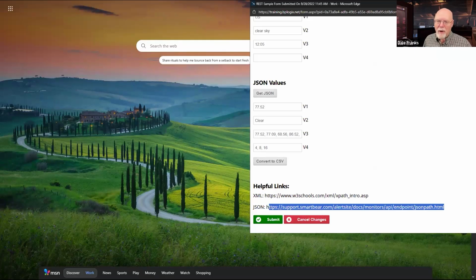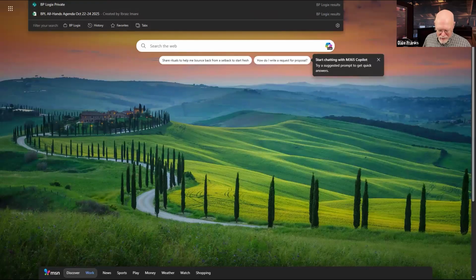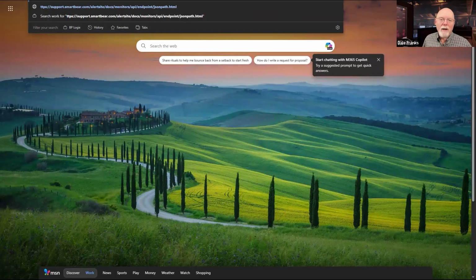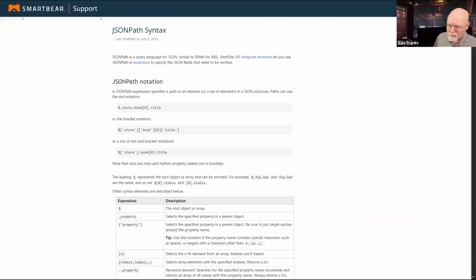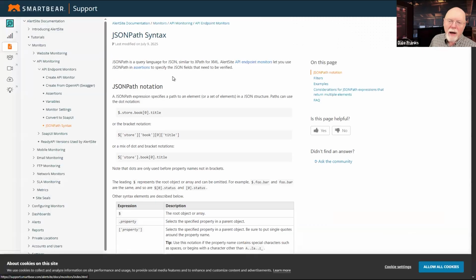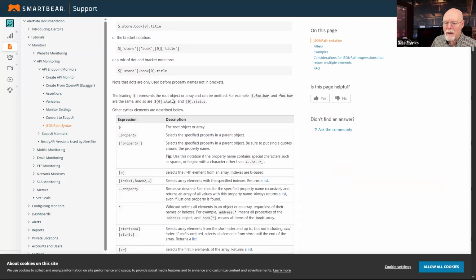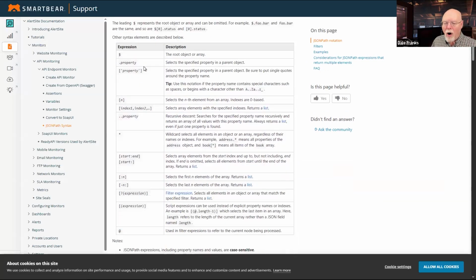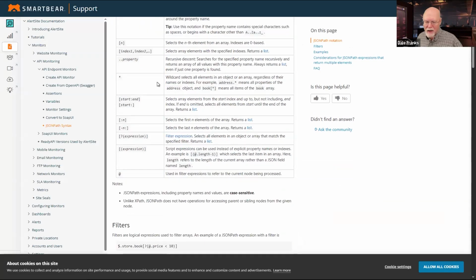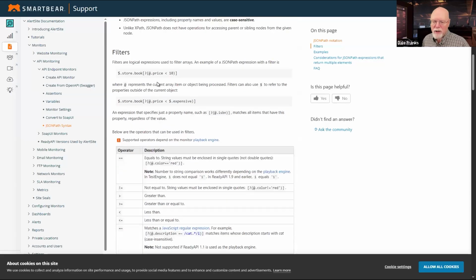It is not run by the W3C. In fact, the W3C doesn't even have an XPath or a JSON path tutorial, I don't think, or at least they didn't the last time I looked. But SmartBear does. And so SmartBear goes through all of the JSON path syntax, how filter expressions work.